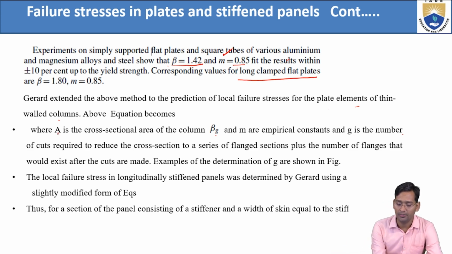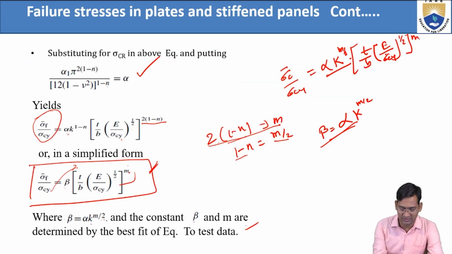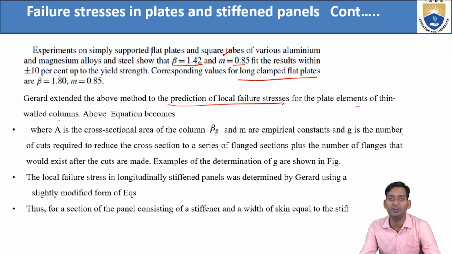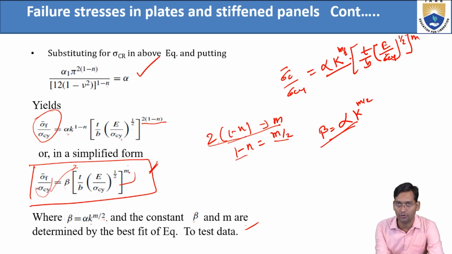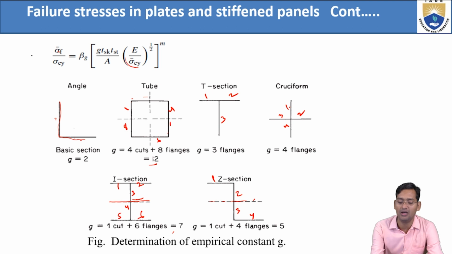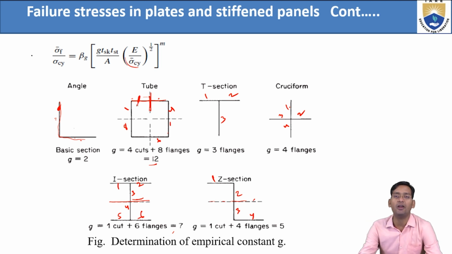Now, the same thing. The above equation that we used here is another method of prediction for local failure stress. This is the average failure stress, sigma F bar is for average failure. Now for finding local failure stress, at what point do you want to find it? For that, he modified the same thing here, sigma CF. Local means at this point, what will be the failure? That is, at this point, how much stress will there be so that it will fail. Now after cutting this, suppose this is one part, and we cut it into this two part. So now one part, two part. If you want to find here, then at what stress will it fail.